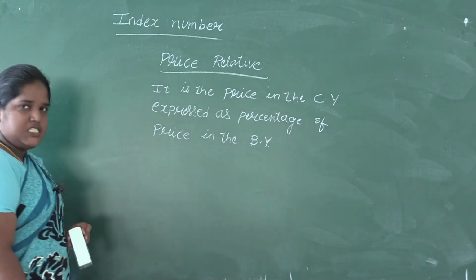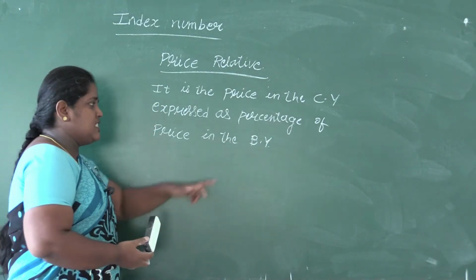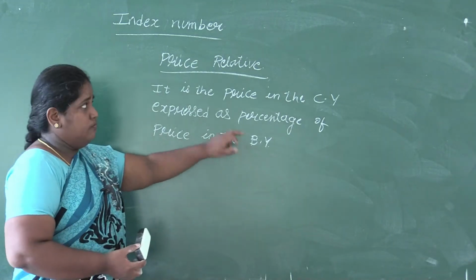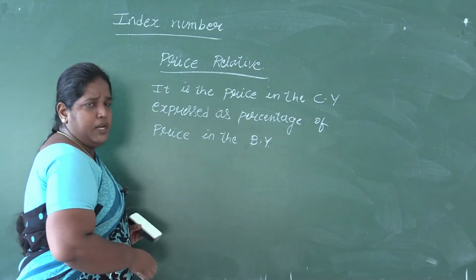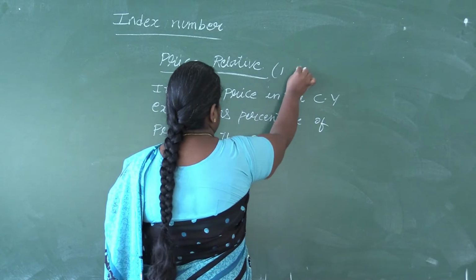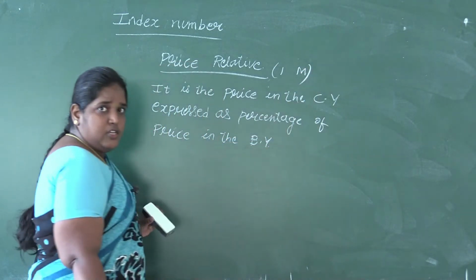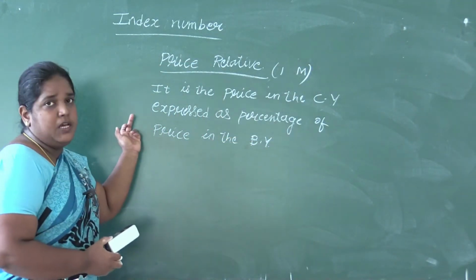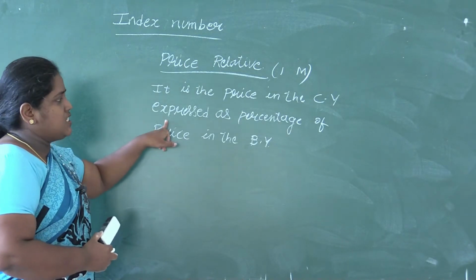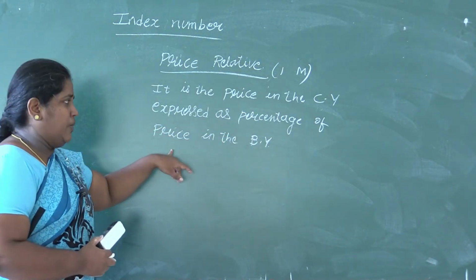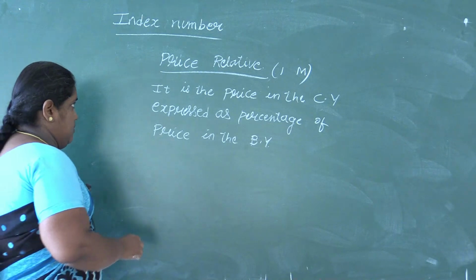For current year I'll use the symbol CY, and for base year the symbol BY. This definition, define price relative, will be asked for 1 mark. So you have to write the definition: it is the price in the current year expressed as a percentage of price in the base year.